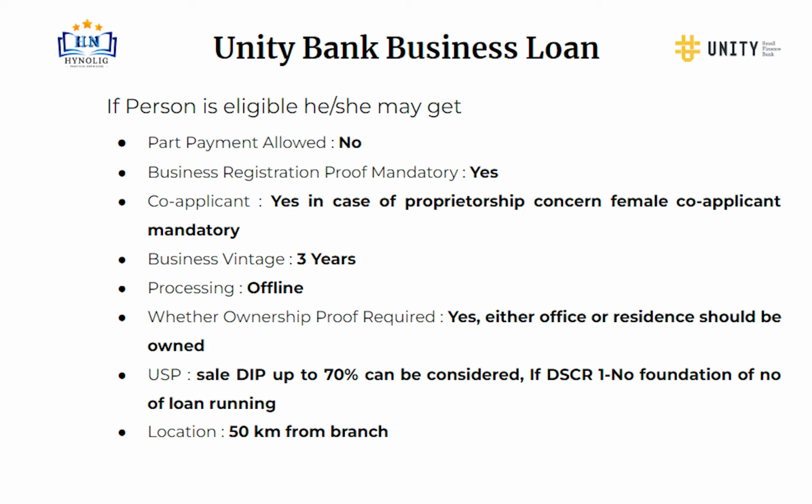A unique selling point or USP is one of the important things in a company or business. USP of Unity Grow Capital Business Loan: sales dip up to 70% can be considered if DSCR is 1, no foundation of no of loan running. Location will be within 50 km from branch.